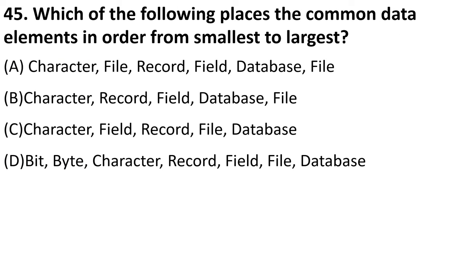Which of the following places the common data element in order from smallest to highest? So students, the smallest is character. Then there is something called field. A field makes a record. Like if there is a student table, fields are like student name, student age, student class, student marks. So these are called different fields. Like there is student one, this is field one, there is field two. And these multiple rows combine to form a file, and multiple files combine to form a database. So the smallest to highest is option C.